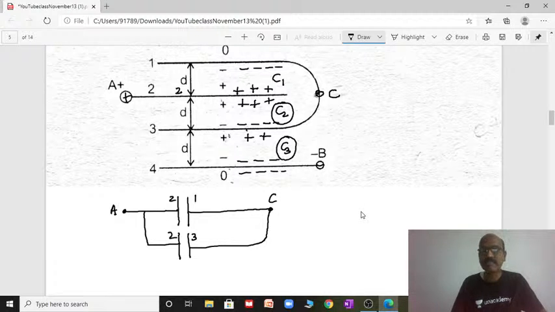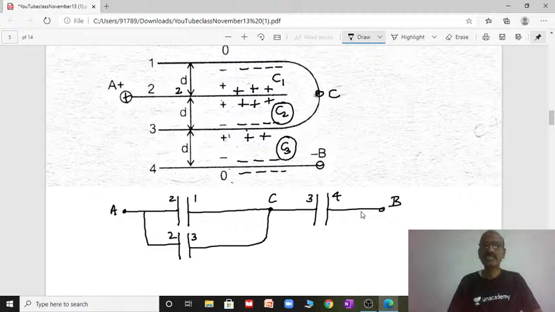Now come to the third capacitor. You can see from C, the third plate, so from C it is plate 3, and plate 4 of B. This point is now B. That's it, now you just have to simplify. That's all.